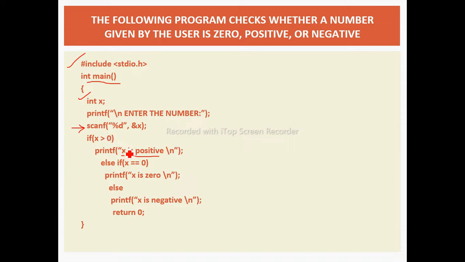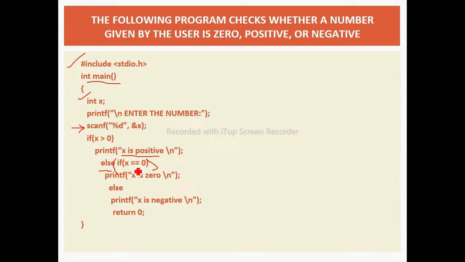If x is not greater than 0, then it means it could be 0 as well as negative. So in the else block again we are checking an if condition whether it is 0 or not. If x is equal to 0, the equal to sign is used for comparison.